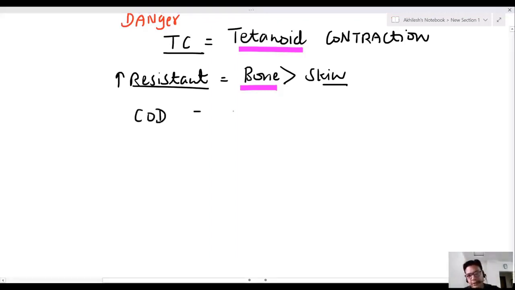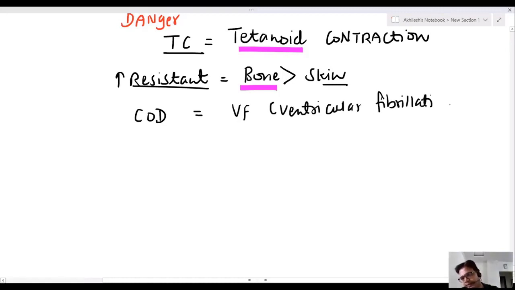Cause of death in electrocution is ventricular fibrillation. Ventricular fibrillation, cause of death. Now, what about postmortem findings?